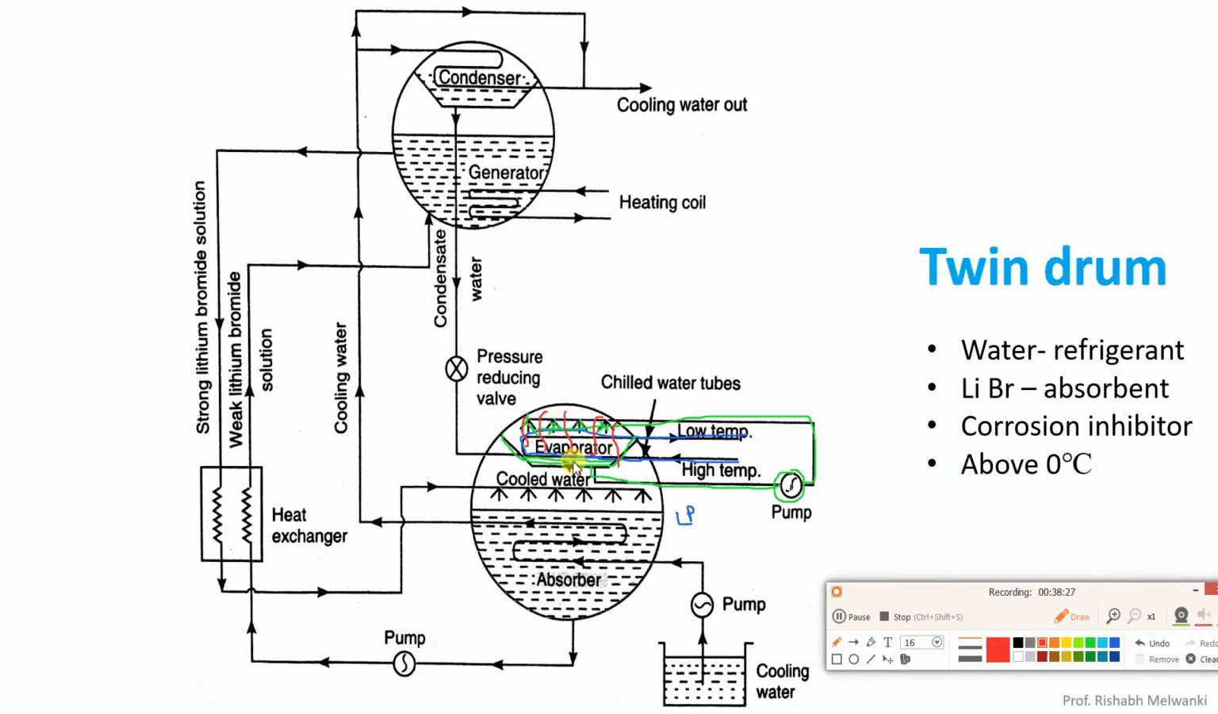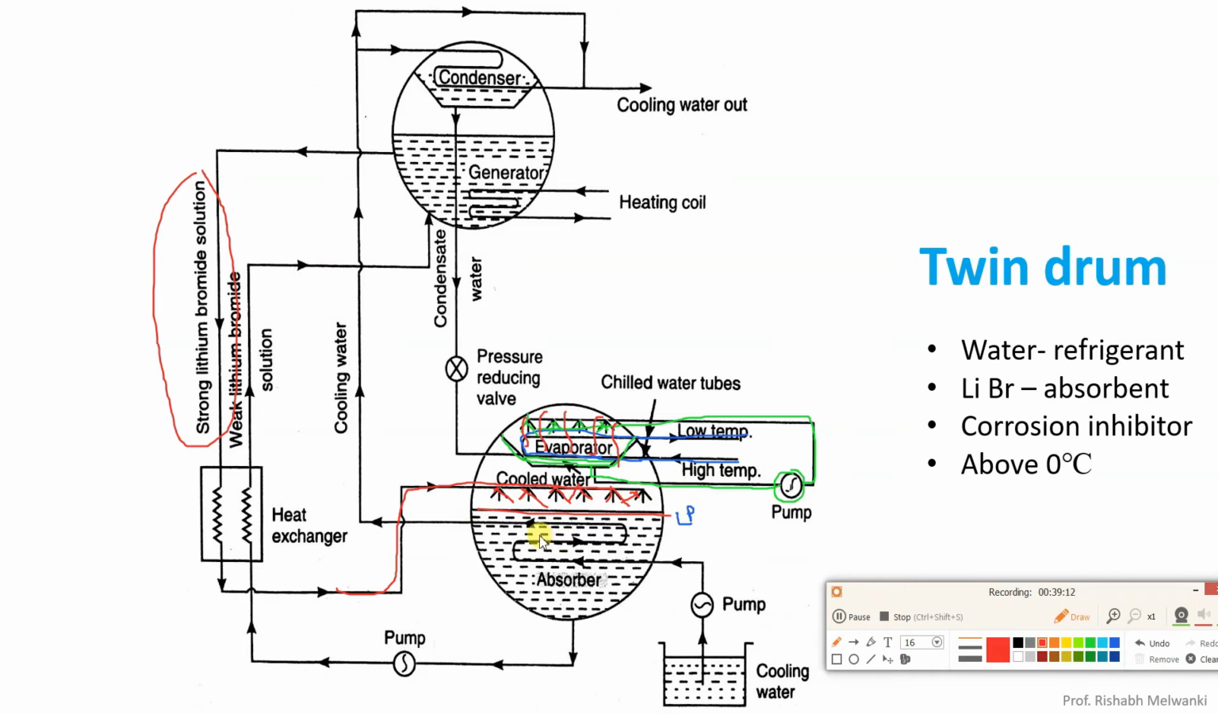Now this water vapor will be absorbed by, here you can see, strong lithium bromide solution. Strong lithium bromide solution meaning what? Lithium bromide is more, water is less. So this strong lithium bromide solution is sprayed from here inside the absorber. Okay, that strong lithium bromide solution will absorb the water vapor which is generated in the evaporator, and it will become weak solution. Now you can see on the bottom side of the absorber, here we have weak solution.